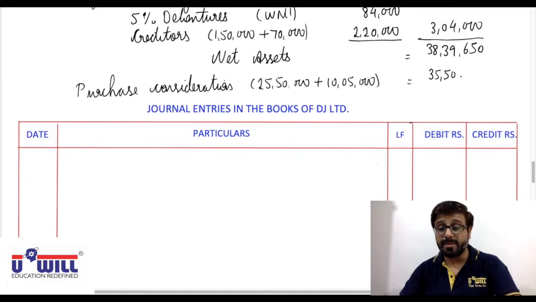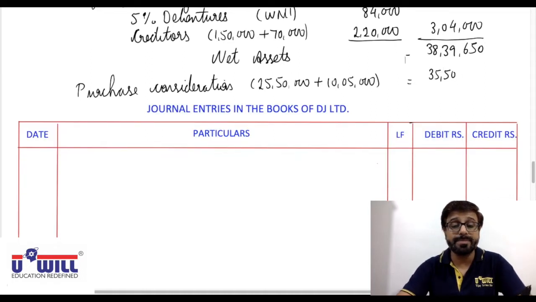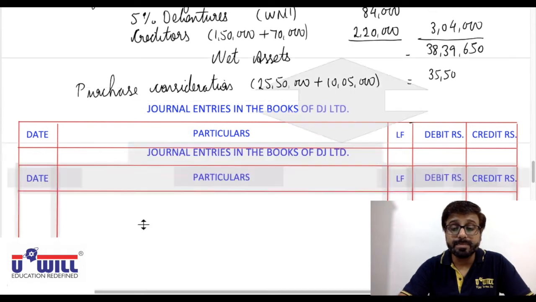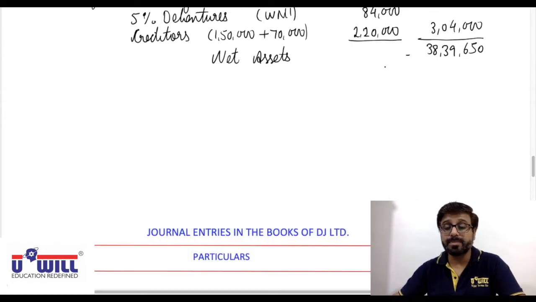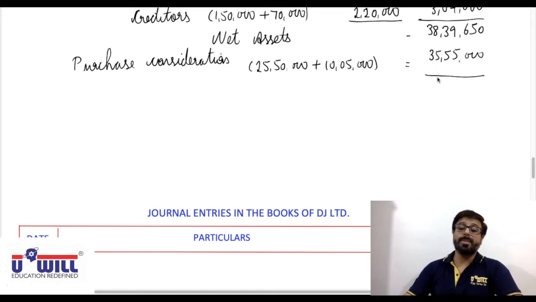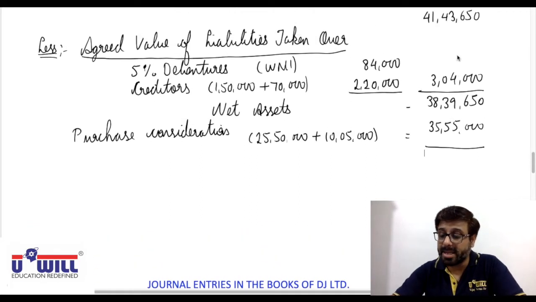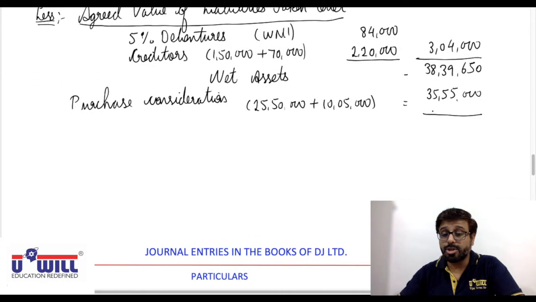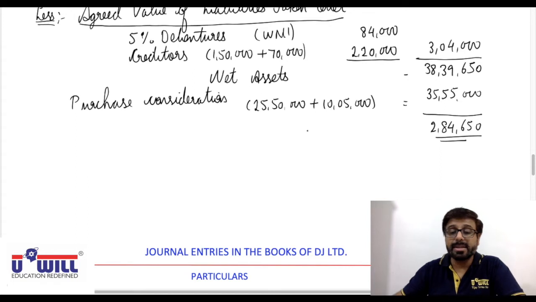For the first time you'll find that we are paying less. 35 lakh 55,000. Every question up till now we have been paying more. 38 lakh 39,650 minus 35 lakh 55,000. How much are we paying less? 2 lakh 84,650 we are paying less. That is capital reserve.